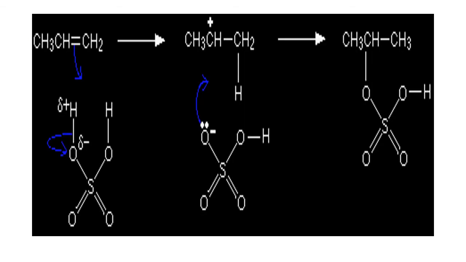This is an unsymmetrical alkene. The negative part will go to the carbon atom containing the lesser number of hydrogen atoms. That means the negative part, SO3H, will go to this carbon. The positive part is here, so CH2 became CH3 according to Markovnikov's rule. This is CH3 CH3 propyl hydrogen sulfate.